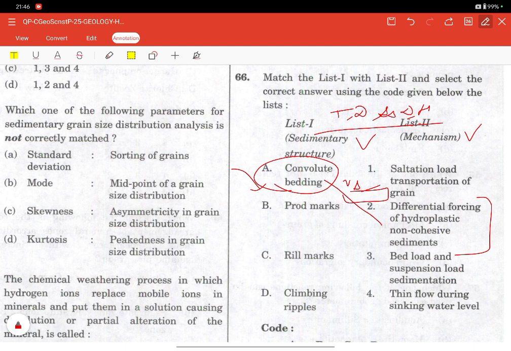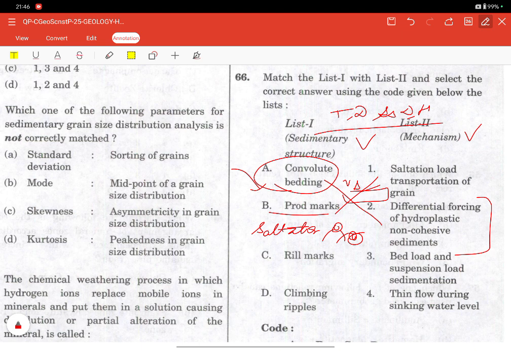Now we have the prod marks. Prod marks happen because of the saltation load, the saltation process. They are formed by bouncing, rolling and skipping along the bed, making a point impact depression. So this is diagnostic of saltation, not suspension. So saltation load and transportation of the grain is the one first.